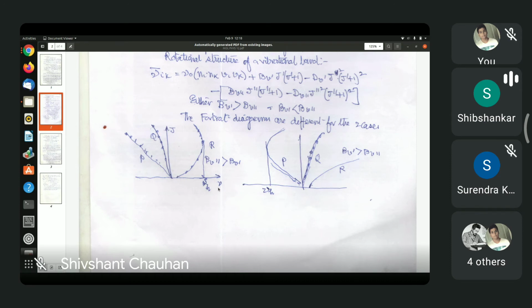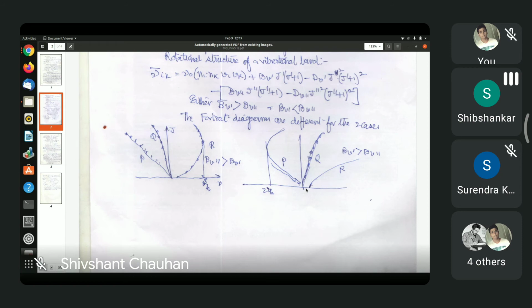The Q branch normally will not have a head, but many lines will be concentrated in a small interval. If a Q branch is present at all, it will be present when a sigma-pi transition occurs. Otherwise not. And the central line will always be missing. The central line means J'' = 0 to J' = 0. This transition is not allowed for any change in vibrational quantum number. So J' = 0 to J'' = 0 is missing, and the central line will always be missing.